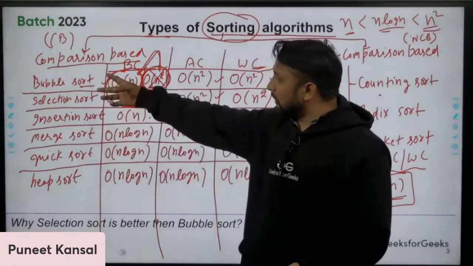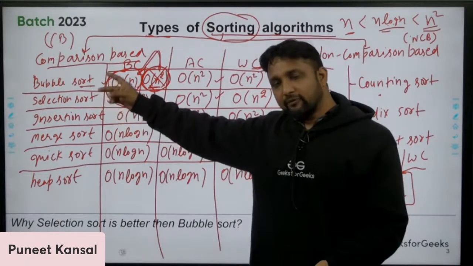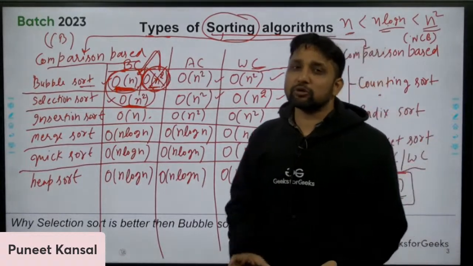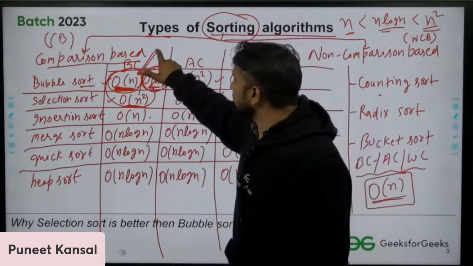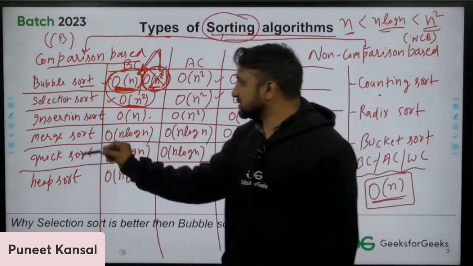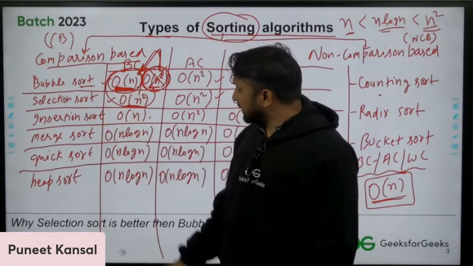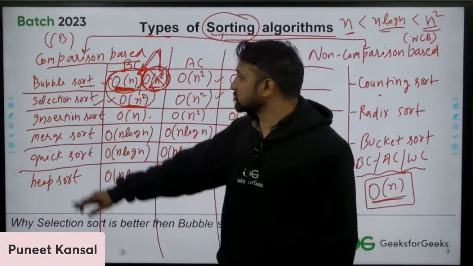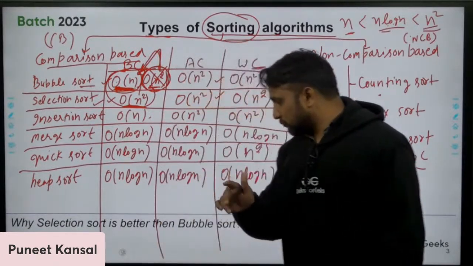After this slide, I'm moving to bubble sort and selection sort. There we will talk about this. When we know the working of bubble sort and selection sort, then you will be able to answer this question. So we have two questions. One is how we are improving the bubble sort from n square to n. Another question is, even though the best case bubble sort complexity is n and selection sort complexity is n square, still we are saying that selection sort is better. Why? That is the question. But that is right, selection sort is better than the bubble sort.